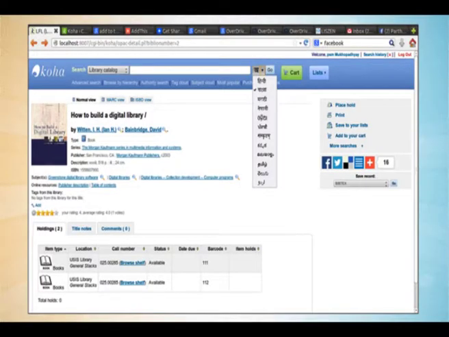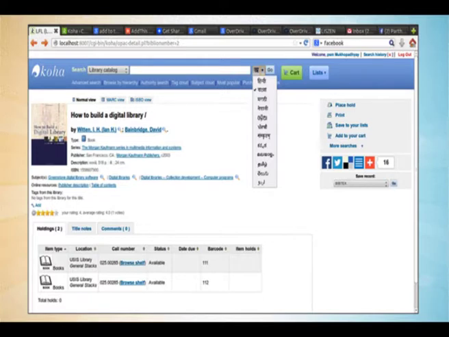Another interesting thing is the Google Indic transliteration integration. As I told you, India is a multilingual country, we have 25 Indic scripts. So we can automatically link our library OPAC with the Google Indic transliteration, and phonetically we can type in English and it can generate the corresponding terms in the target language.